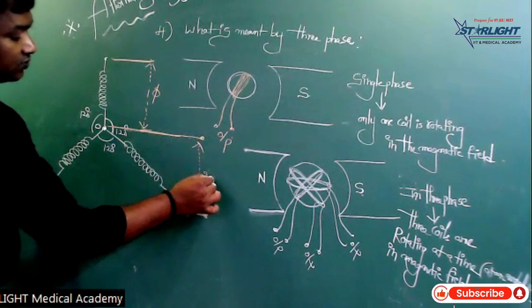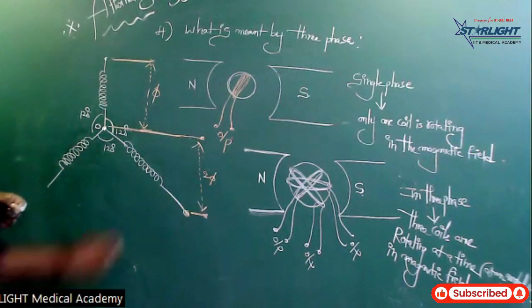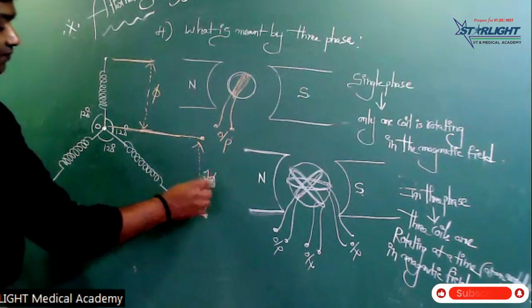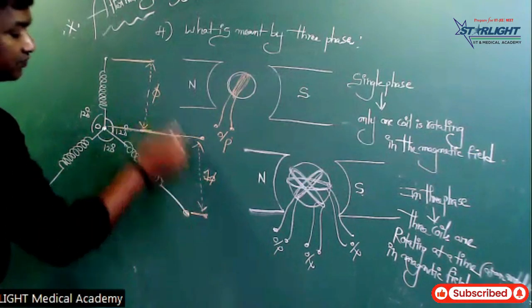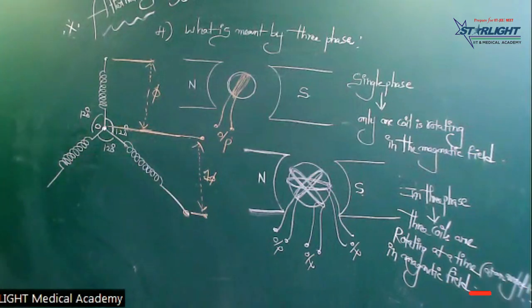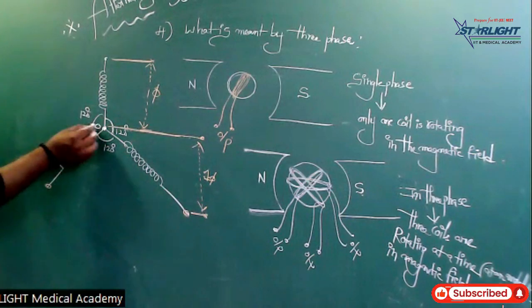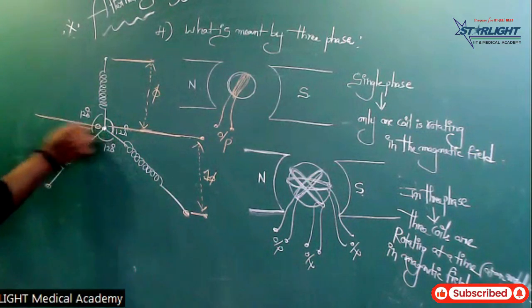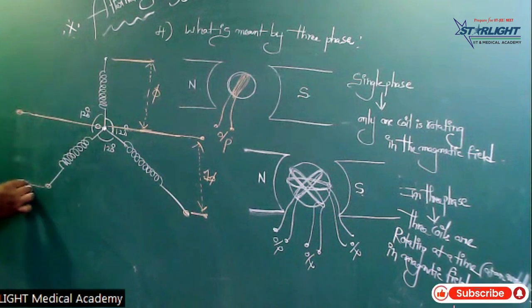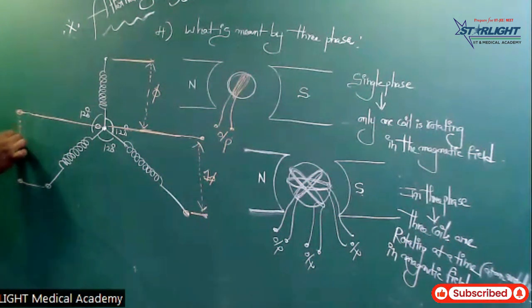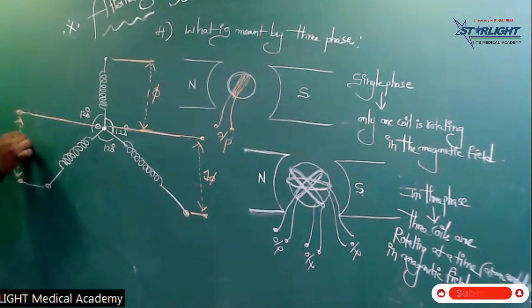One phase, two phases are over. This is the third phase, between these two terminals, take the third phase.